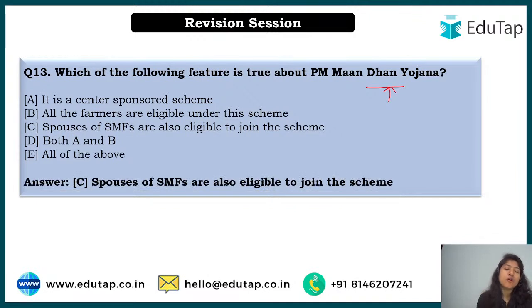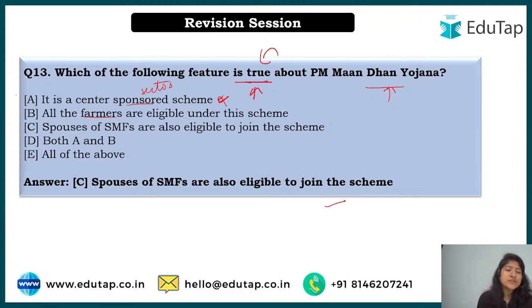So yes, the correct answer over here is option C, that is, spouses of SMFs are also eligible. First of all, you have to look at what I asked: which of the following is true. Till now, I was asking you which of the following statements is not true. In this, I have asked which is true. Now, the first one, it is a center sponsored scheme. Sorry, it is a central sector scheme.